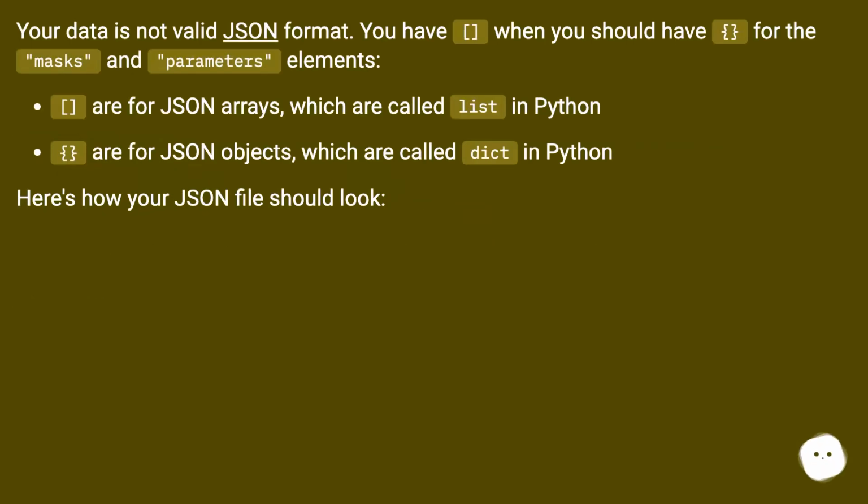Your data is not valid JSON format. You have parentheses when you should have brackets and braces for the masks and parameters elements. Use brackets for JSON arrays, which are called lists in Python. Use braces for JSON objects, which are called dicts in Python. Here's how your JSON file should look.